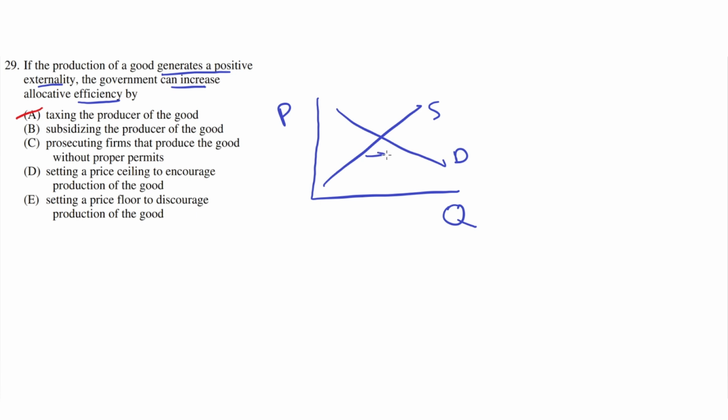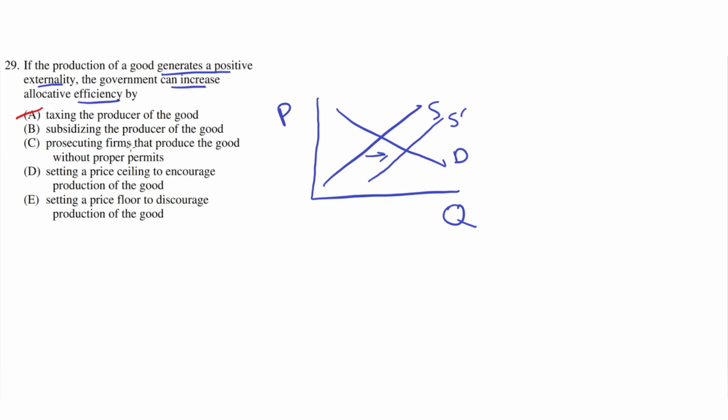subsidizing the production of the good would shift the supply to the right, and this would cause an increase in the supply and a decrease in the price. And this would increase the positive externality generated by the production of this good. So subsidizing would work. So B seems to be the correct answer.